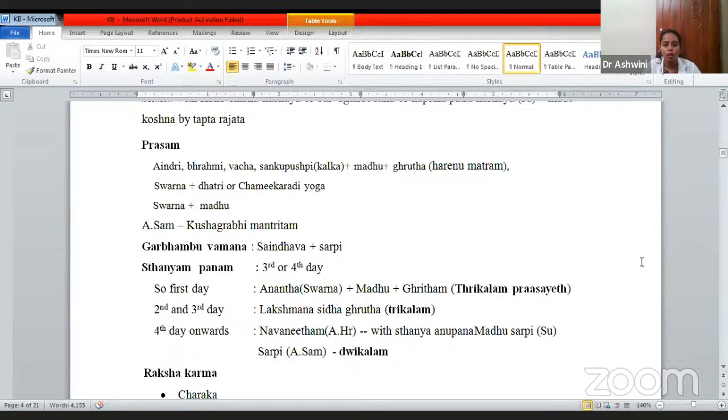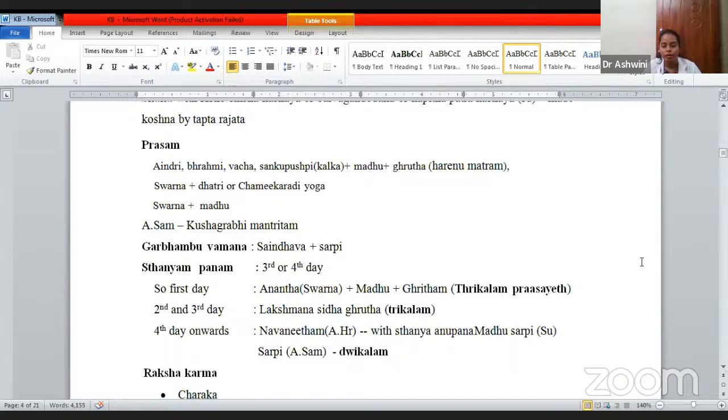So what has to be done on the first day? Stanya Pana will be on the third or fourth day. So on the first day you should give Ananta, Svarna, Madhu, Ghrita mixed together for the Shishu. On the first day, it is 3 kalam prashayet. 3 kalam prashayet means it has to be given 3 times in a day.